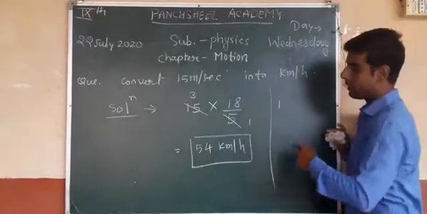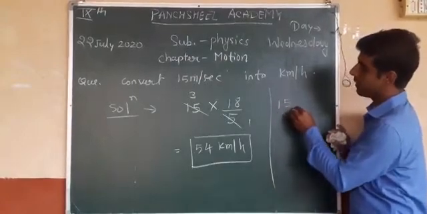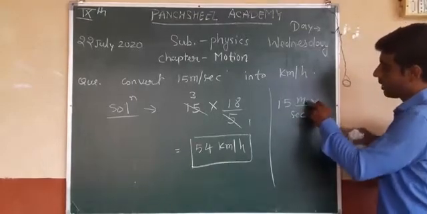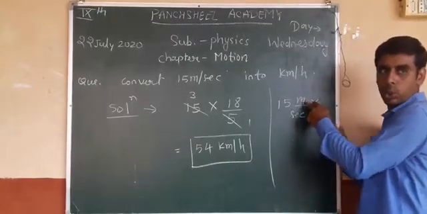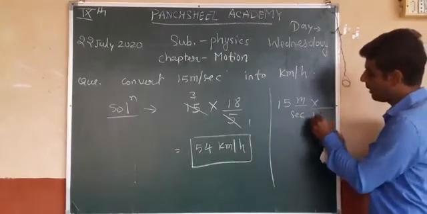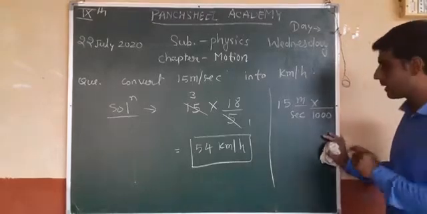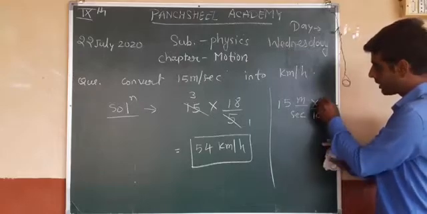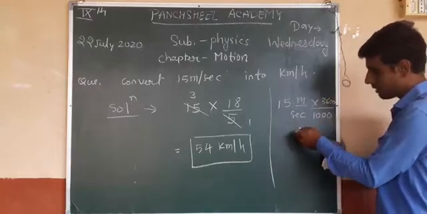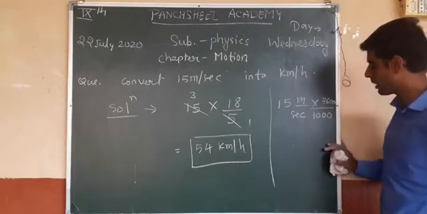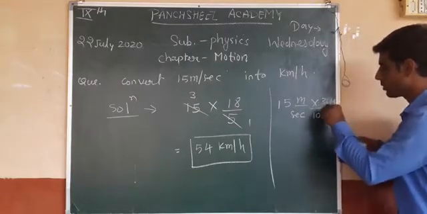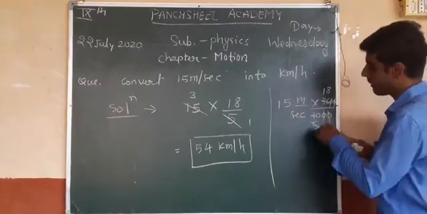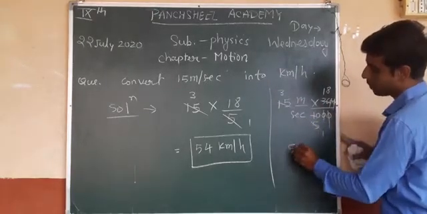Why do I multiply 15 by 18 by 5 here? Because the speed is 15 meter per second. If I convert meter into kilometer, I divide by 1000, and if I convert second into hour, then I divide by this quantity, 3600. This divisor goes into the numerator, so I cancel 0 with 0 and 0 with 0, and 5, and this is 18. So directly you multiply this 5 into 5, and 3 is the 54 kilometer per hour.